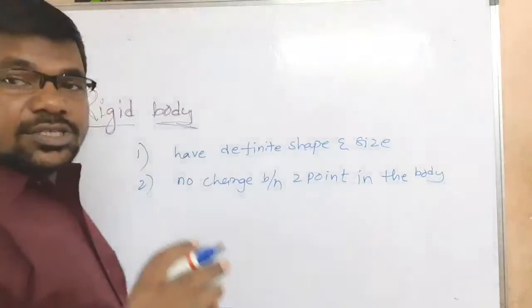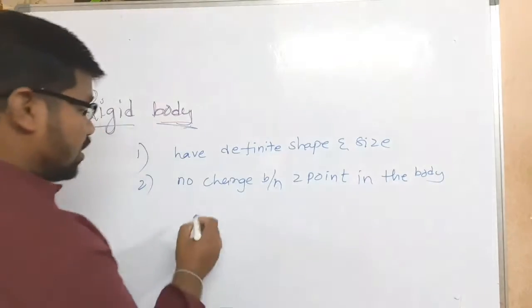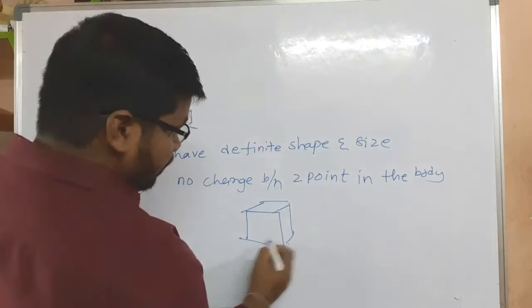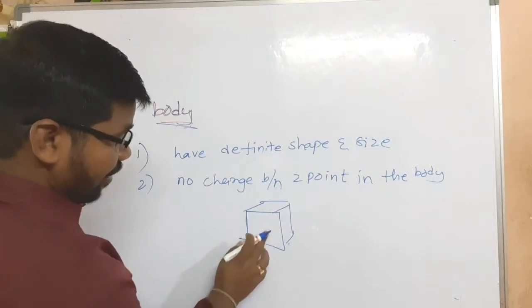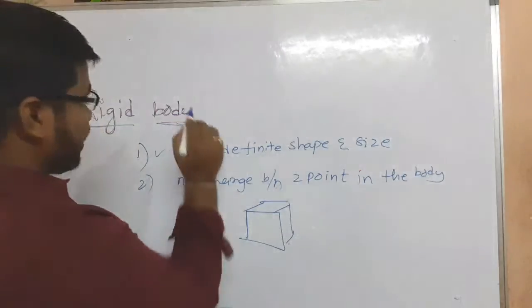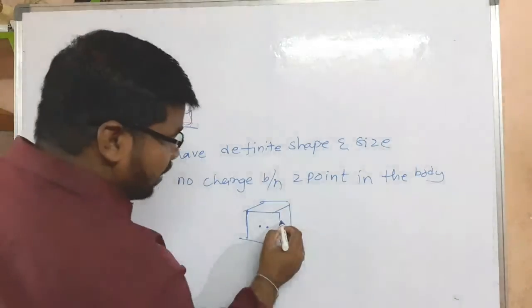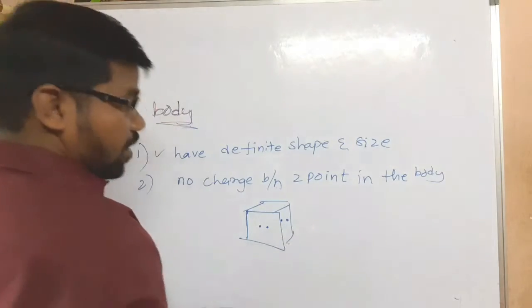I will give the explanation. Consider one body which has a definite shape and size. Consider two points in it.